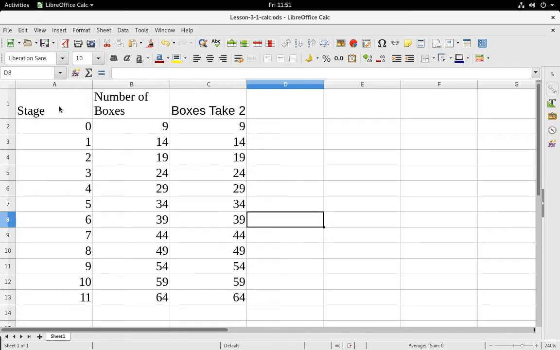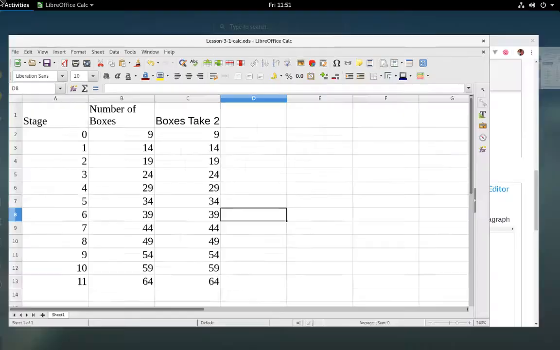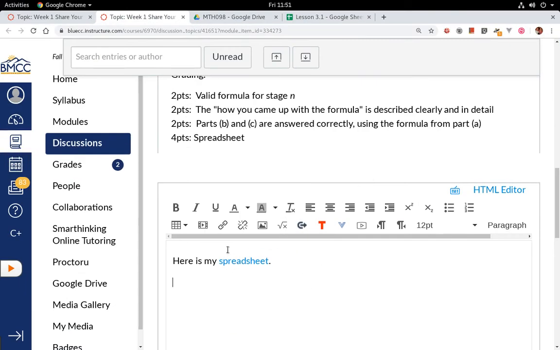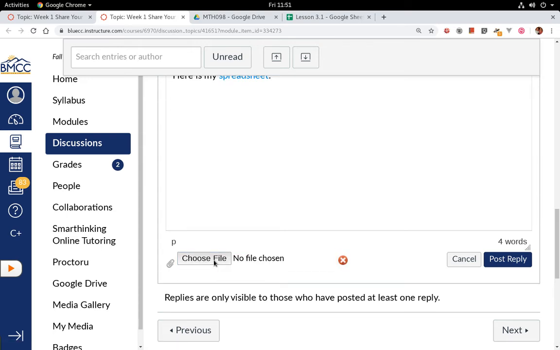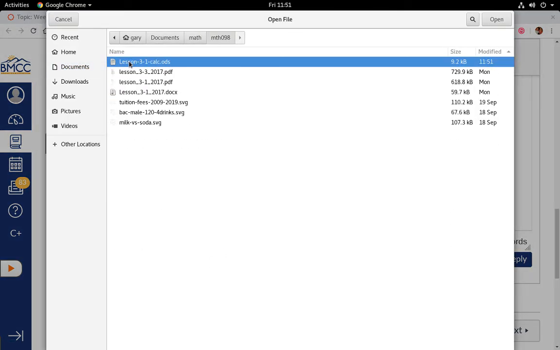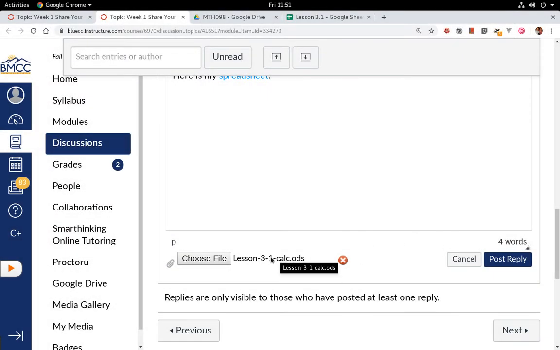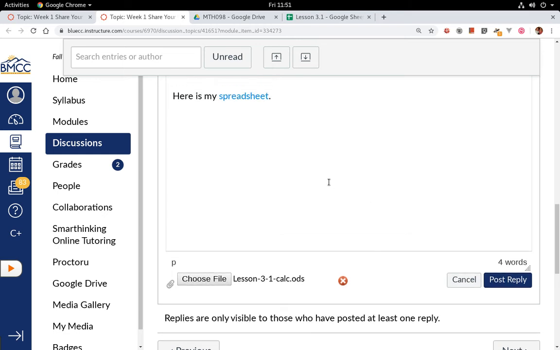So I want to share this with everybody. I first have to make sure it's saved. So save it however you do in your particular program. This is OpenOffice or LibreOffice Calc, by the way. And then I need to remember where I saved it because now I want to attach it. So there's an attach button here somewhere. Where's attach? There it is, down at the bottom. So I click attach, and then I choose my file. I have to go to wherever I saved it on my computer. There it is. And then they put it there. And then I can post. So if you do attach a file, you should put a note about the attachment.